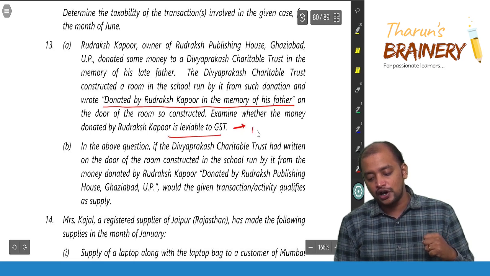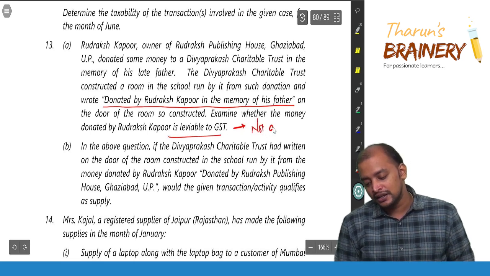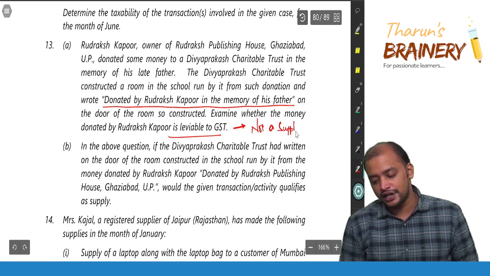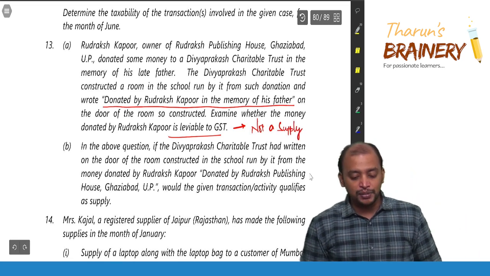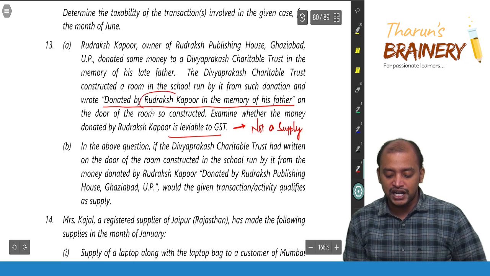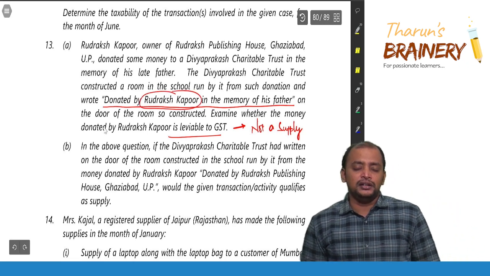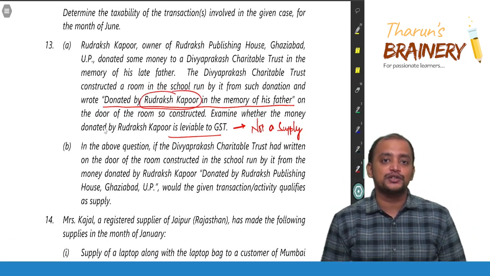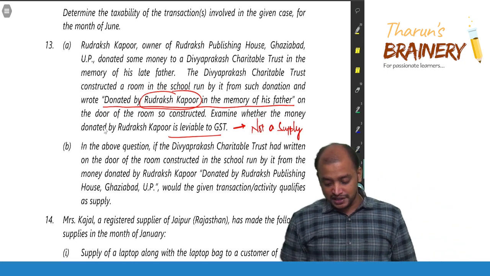No, it is not leviable to GST. It is not a supply. Why it is not a supply? What name is mentioned? Just individual name is mentioned. But there is no business advantage because of that. So that's why it is not a supply.